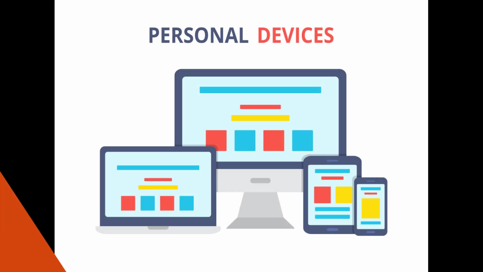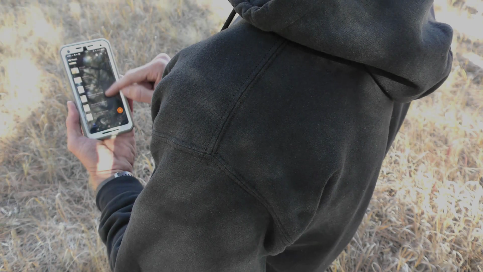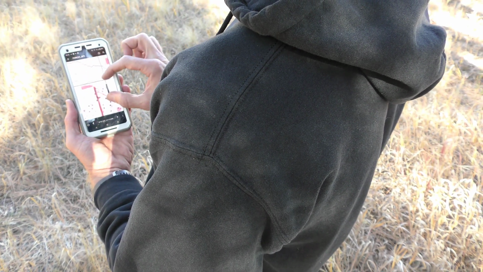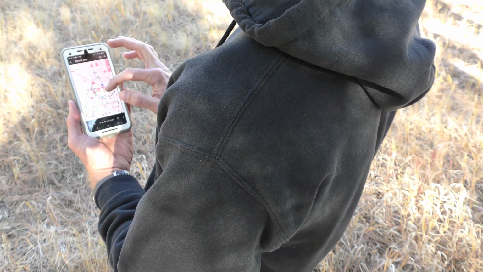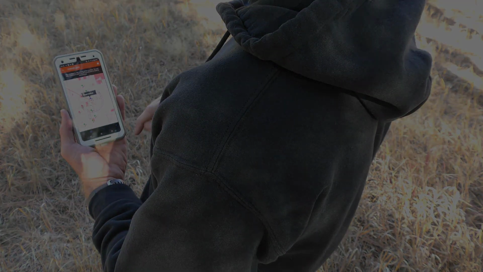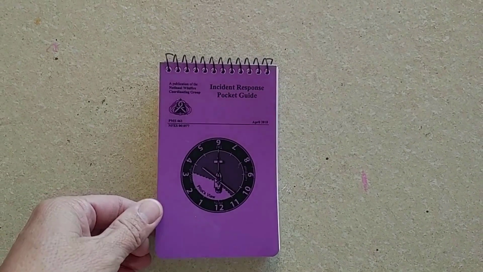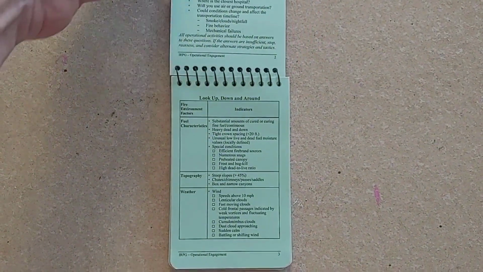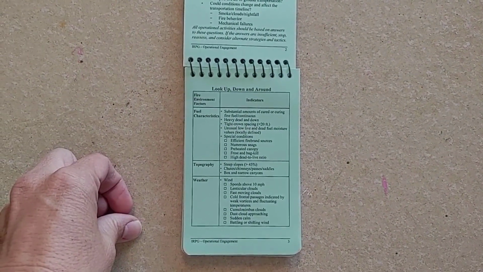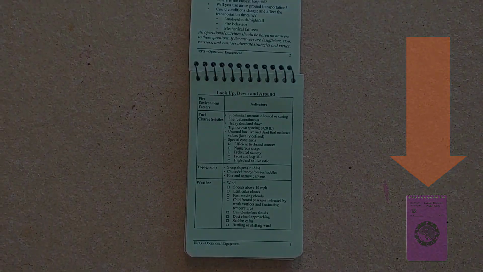Cell phones and tablets are very important tools for information gathering early on, but their usefulness can decrease once you're on scene due to potentially poor cell reception. There are many excellent apps out there that can be useful for weather, mapping, and safety. Be sure to ask your supervisor which ones are preferred. This process closely follows the look up, down, and around principles found in the green pages of the Incident Response Pocket Guide, or IRPG. This icon pops up when more information on the topic can be found in the IRPG.